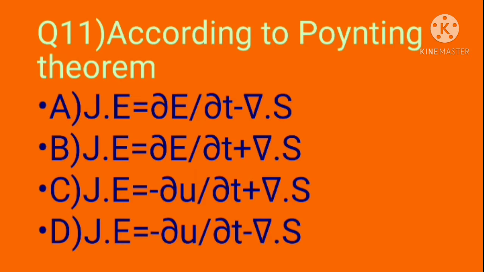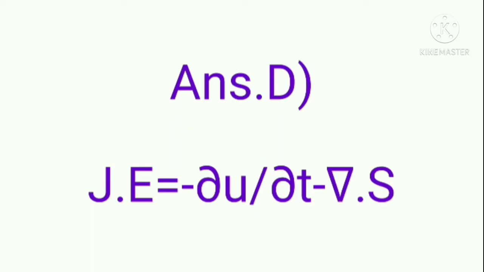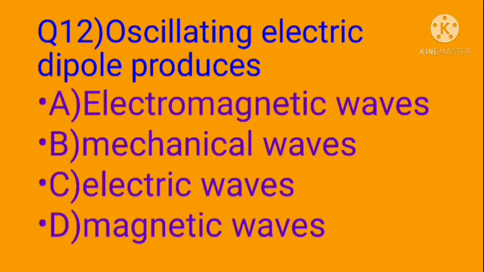Option B, minus sign is not given in both terms. Option C, minus sign is not given in the second term. So, options A, B and C are eliminated. The correct option is D: J dot E equal to minus dou U divided by dou t minus del dot S.